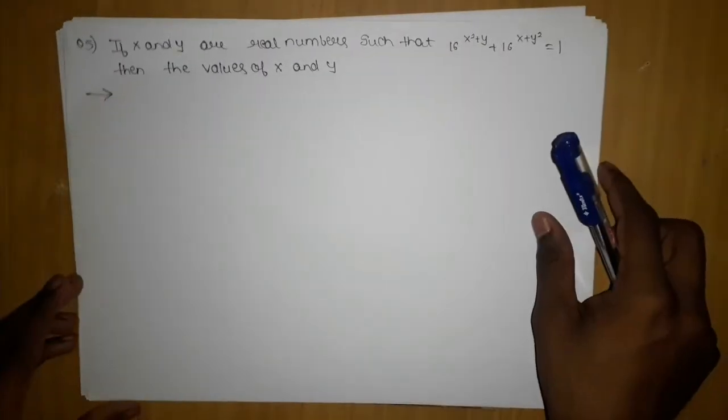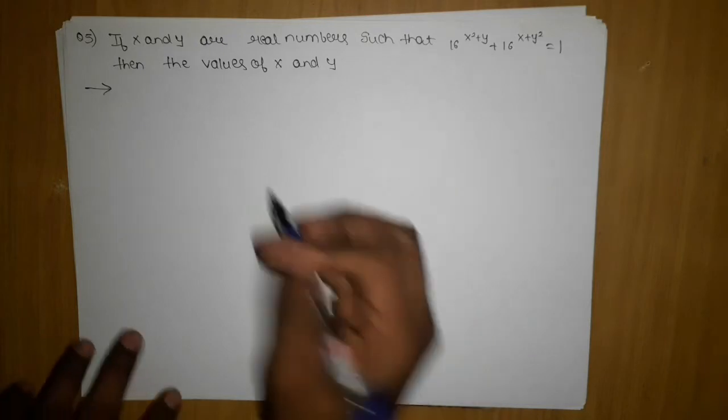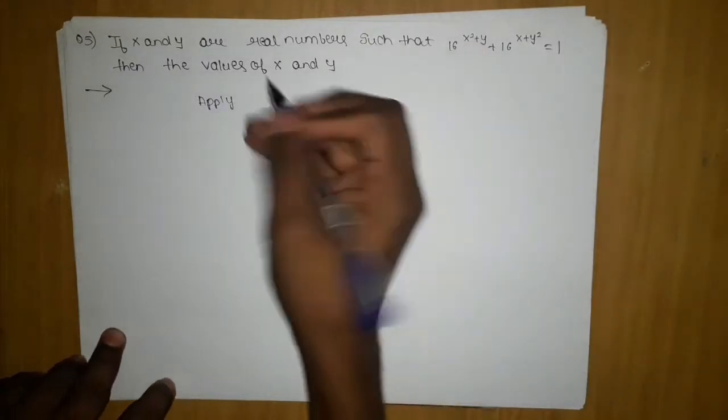So the next question which we are going to take is question number 5. If x and y are real numbers such that 16 power x square plus y plus 16 power x plus y square is equal to 1, then find the value of x and y. So let's apply on these terms, because its value we know.